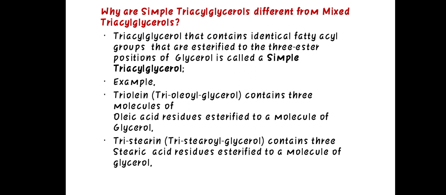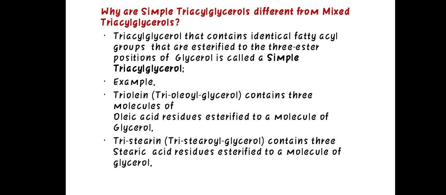How are simple triglycerols different from mixed triglycerols? Triglycerols that contain identical fatty acyl groups esterified to the three ester positions of glycerol are called simple triglycerols. For example, triolein contains three molecules of oleic acid residue on a molecule of glycerol.